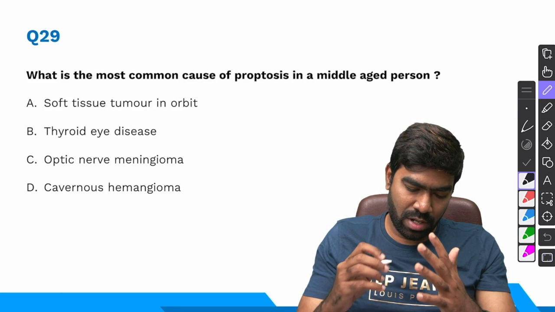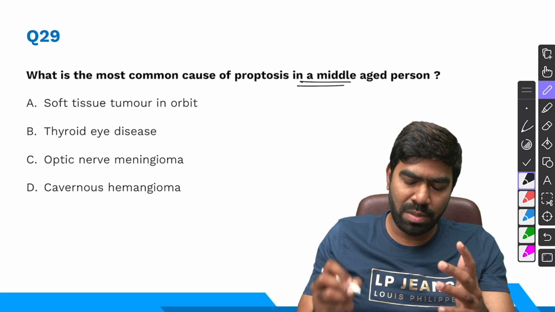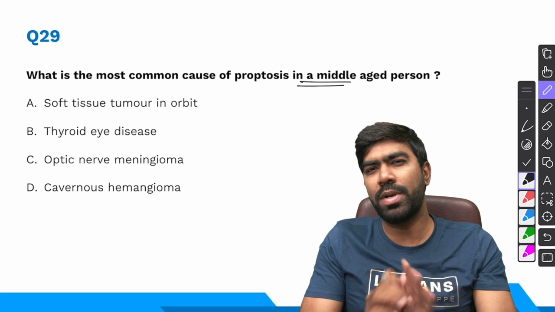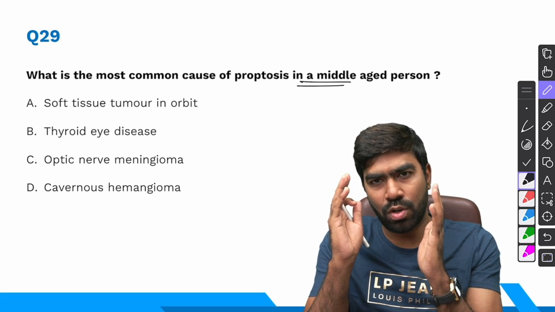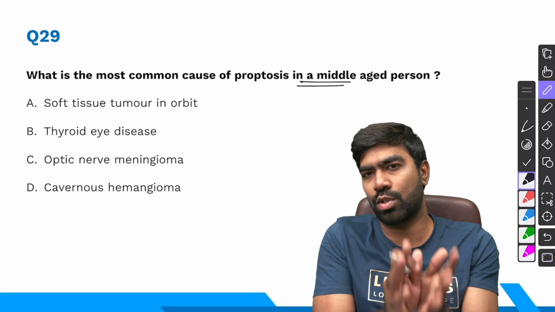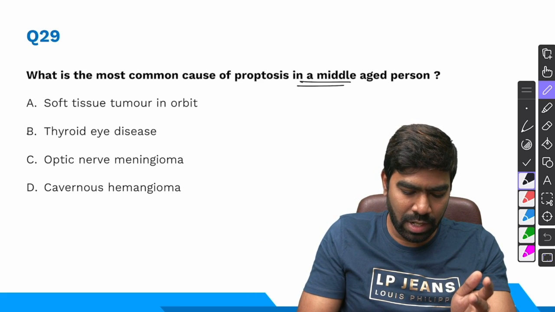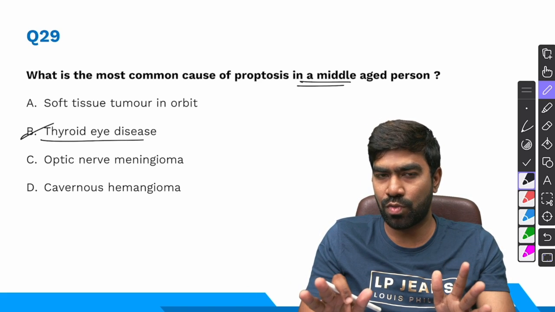Coming to question number 29, what is the most common cause of proptosis in a middle-aged person? We have discussed so many times. In adults, the most common cause of unilateral as well as bilateral exophthalmos or proptosis is going to be Graves' disease. So it's going to be thyroid eye disease for sure.